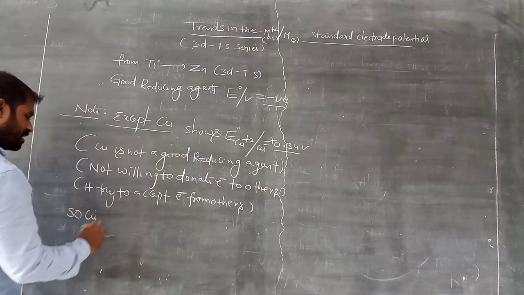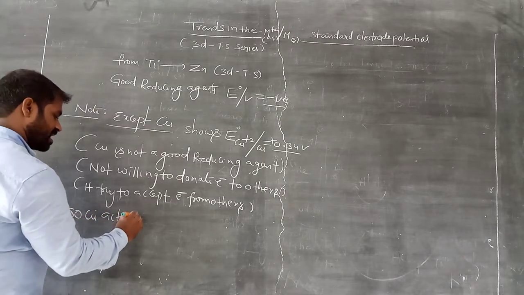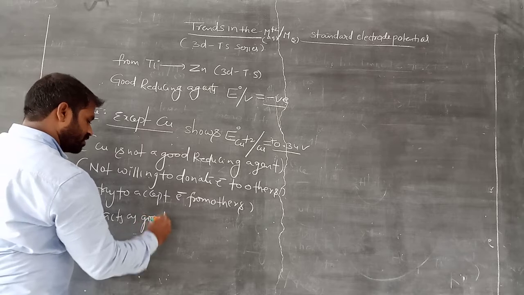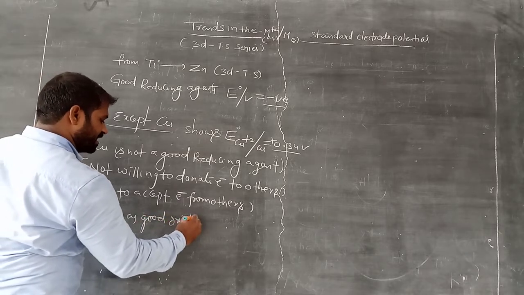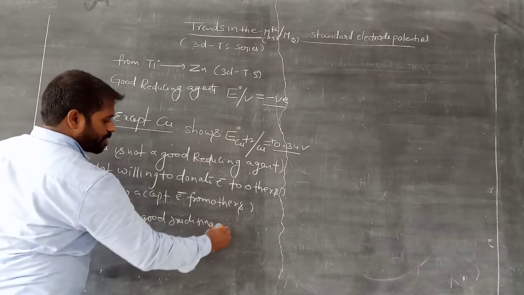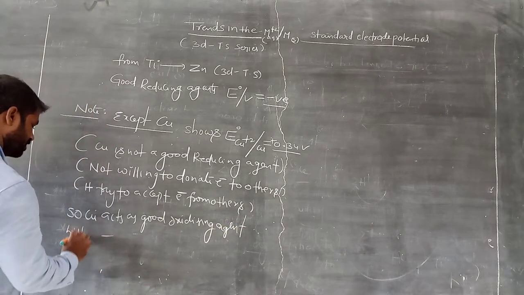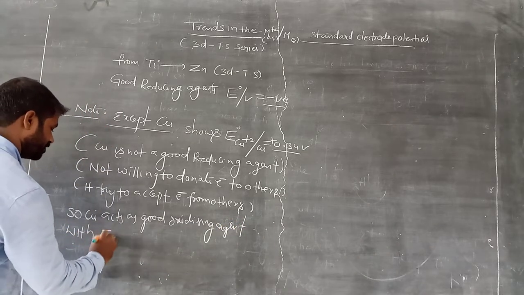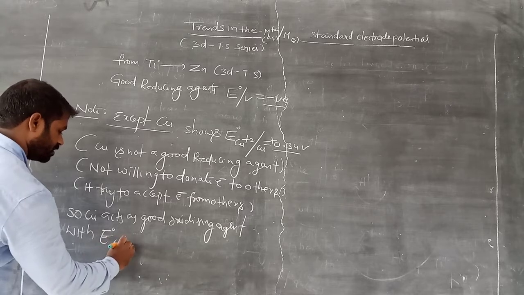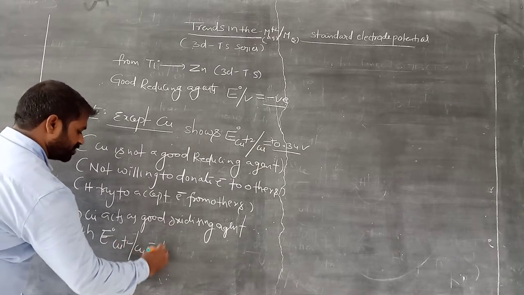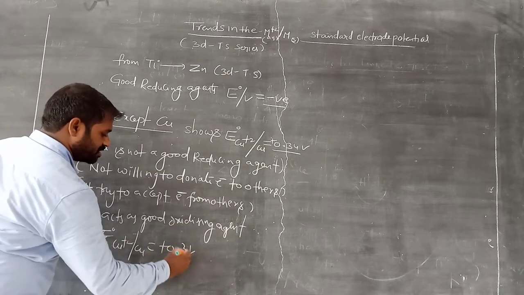So copper acts as a good oxidizing agent with positive electrode potential.